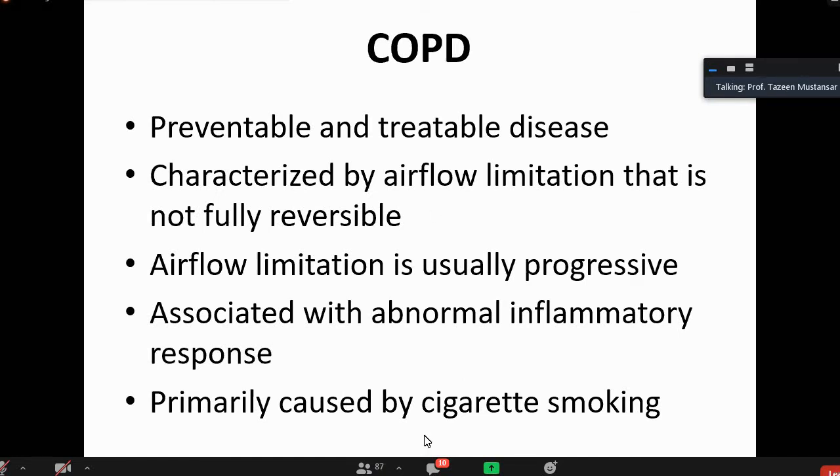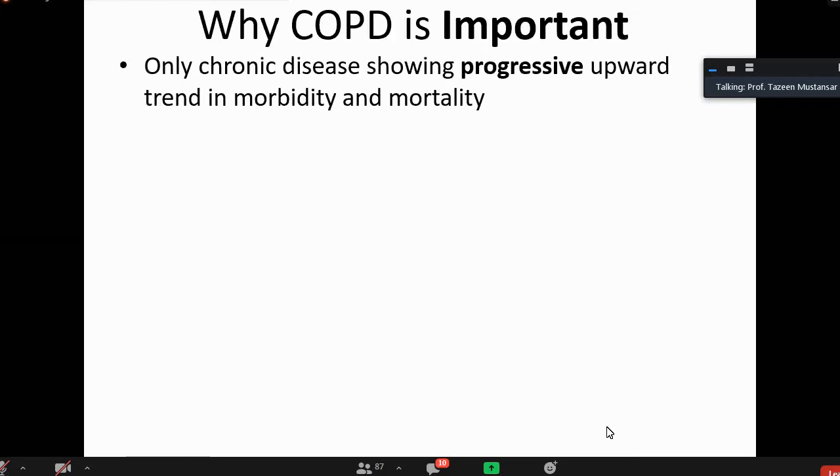Let's go further. Why is COPD important? It is important because it is the only chronic disease that shows a progressive upward trend in both morbidity and mortality.